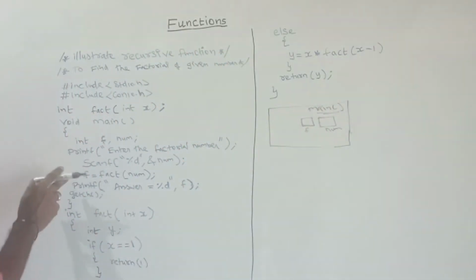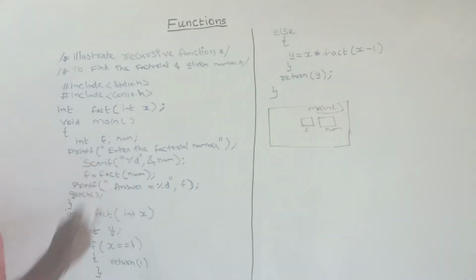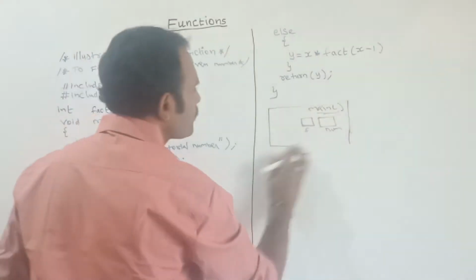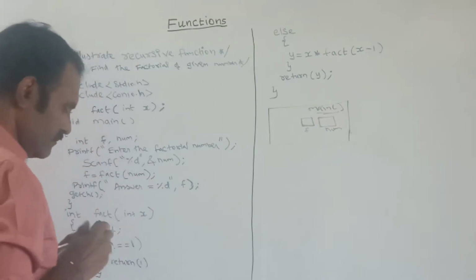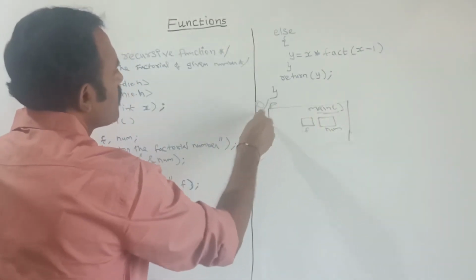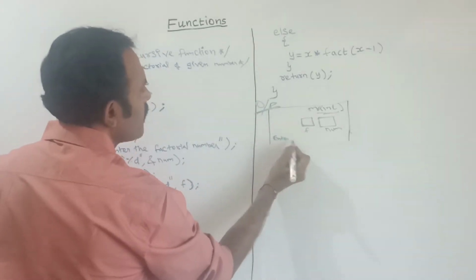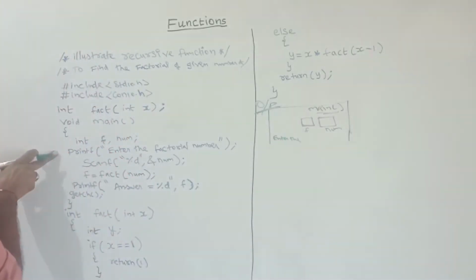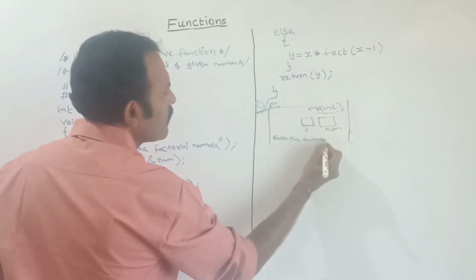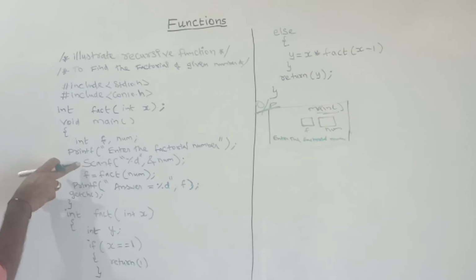Here next, here I am asking enter the factorial number. Suppose in the output, in this step it will ask enter the factorial number, so that whatever value you give, that will be stored to where?